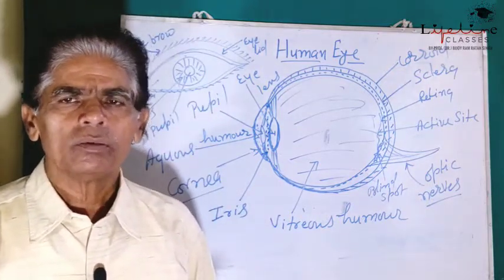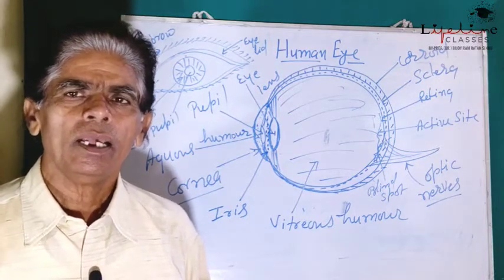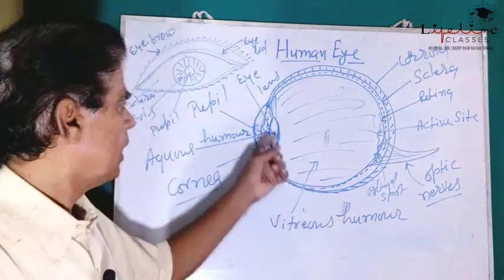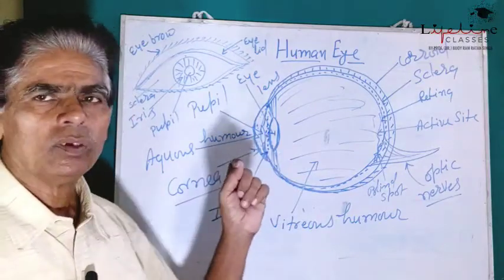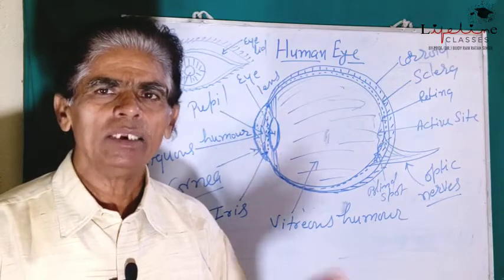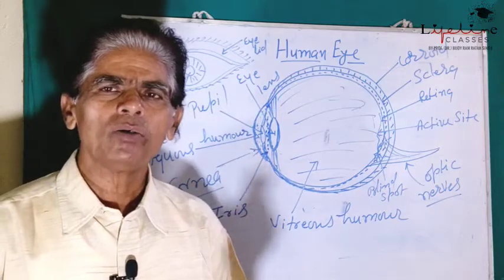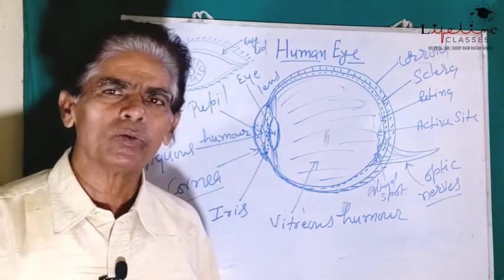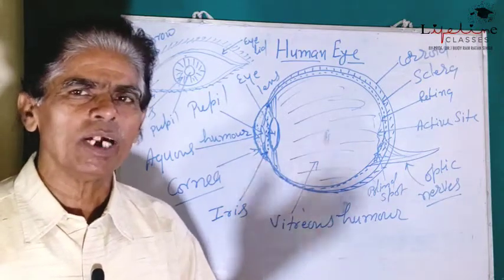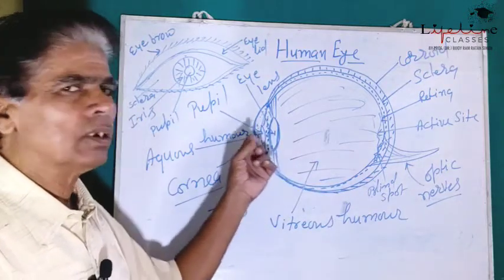So how does this eyeball or the eye behave like a camera? See here, the iris acts as a shutter. It controls the amount of light entering into the eye, or which falls or is incident on the eye lens. So iris is a shutter.